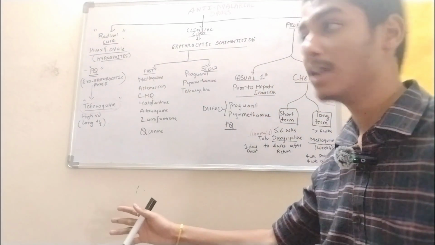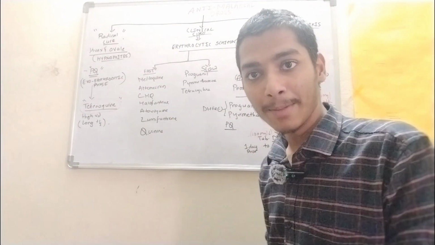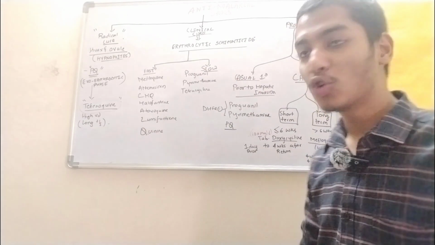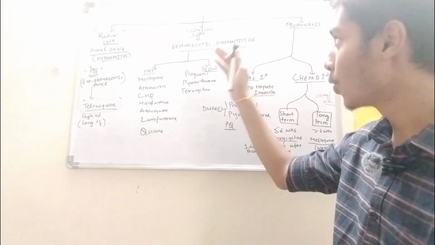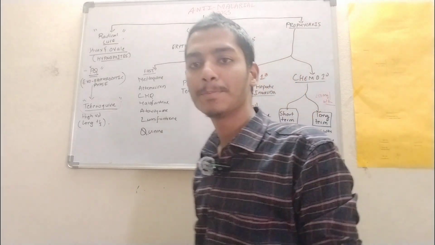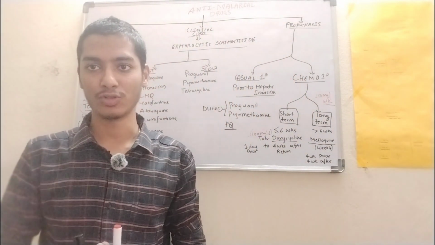So these are fast acting. Slow acting we have PPT, that is proguanil, pyrimethamine, sulfadoxine, and tetracycline. So these are the three drugs which are included in the slow acting of the clinical cure, that is erythrocytic schizonticide. Now we have lastly, that is prophylactically used.